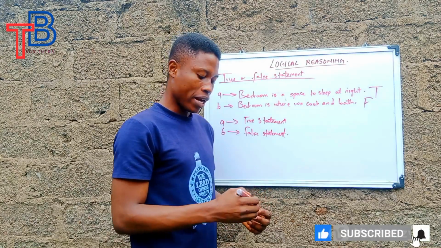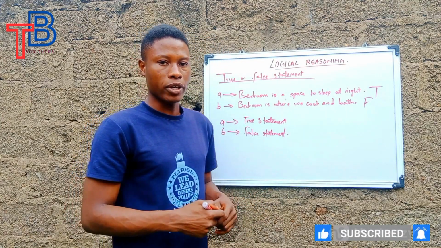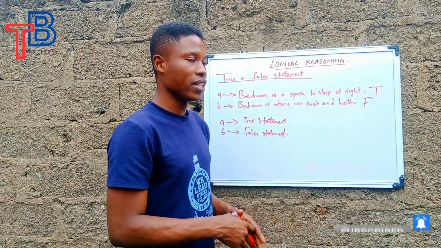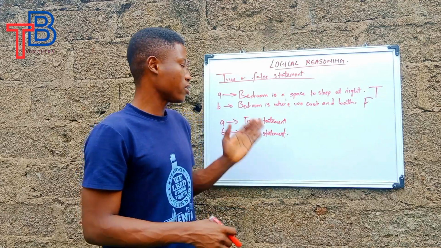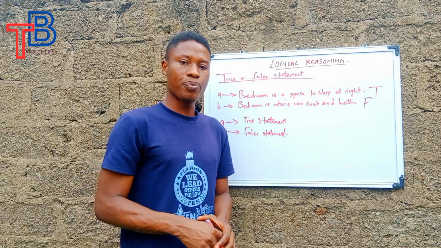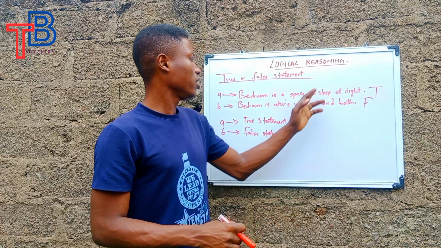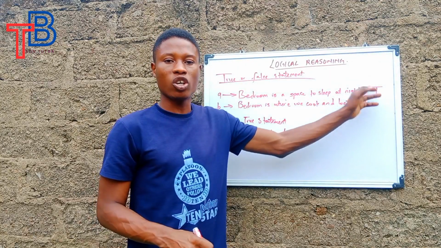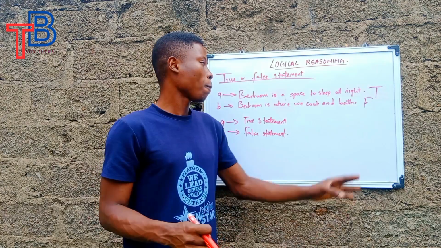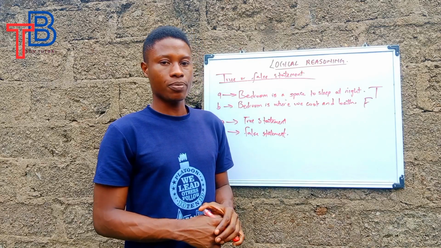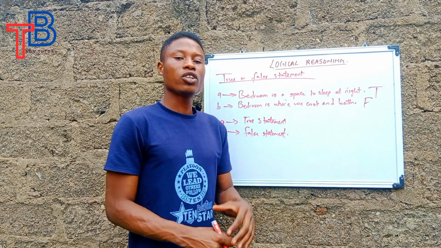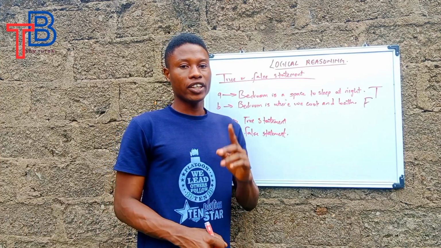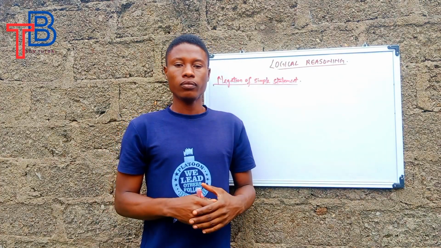And that is what we mean by true or false statement. Although the two statements are still simple statements. The first one is a simple statement, the second one is also a simple statement, just that this one is a true statement under a simple statement, and this one is a false statement under a simple statement. So let's go to another statement called negation of statement.